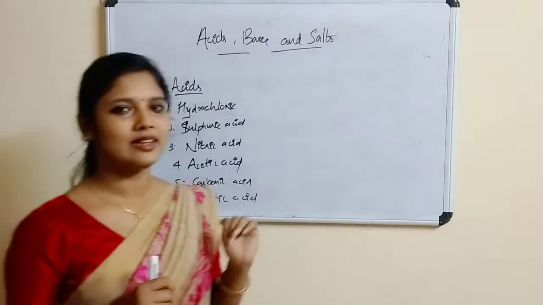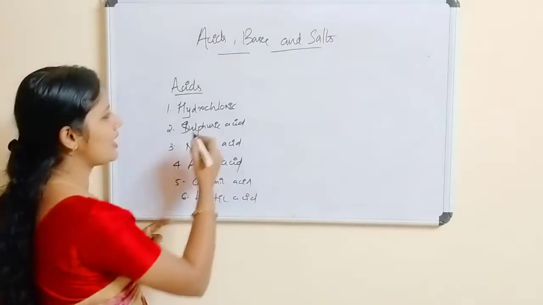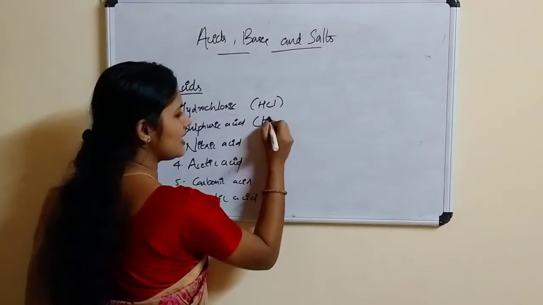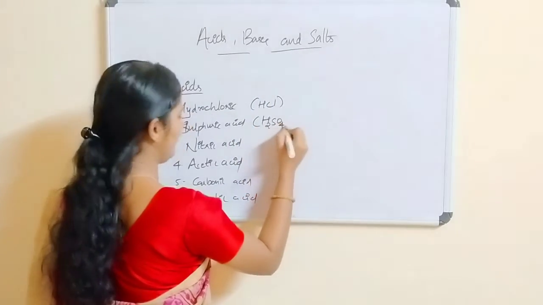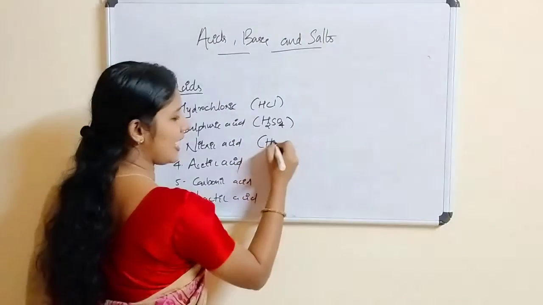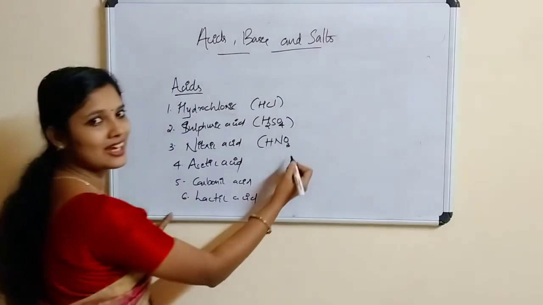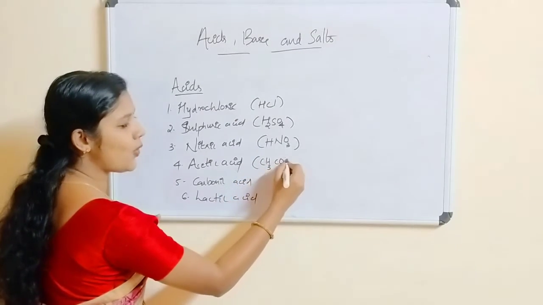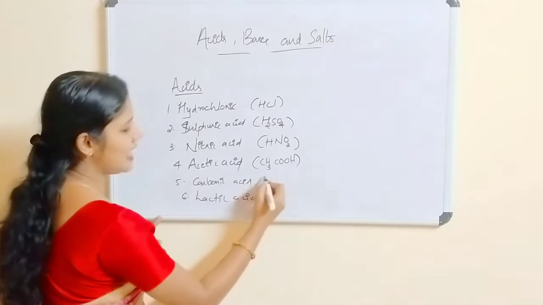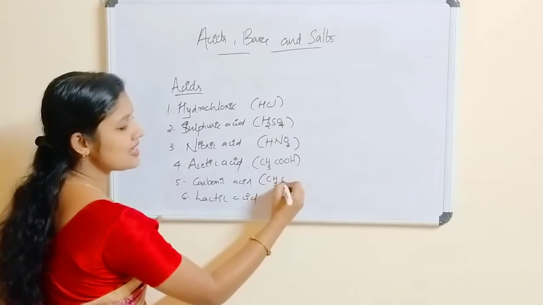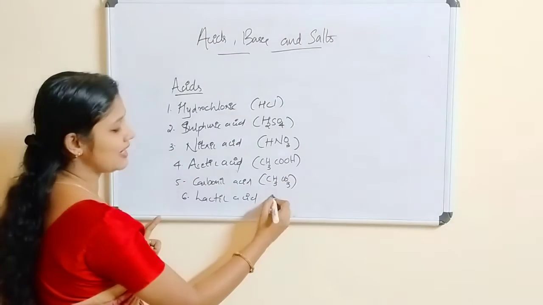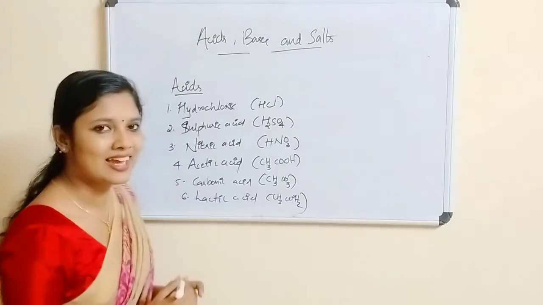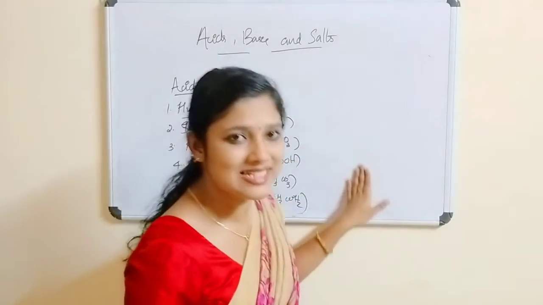Along with that, we should know their symbols also. Hydrochloric acid means HCl. Sulfuric acid means H2SO4. Nitric acid means HNO3. Are you getting? Acetic acid means CH3COOH. Then carbonic acid means H2CO3 and lactic acid means CH3CH(OH)COOH. Okay, all these are acids.